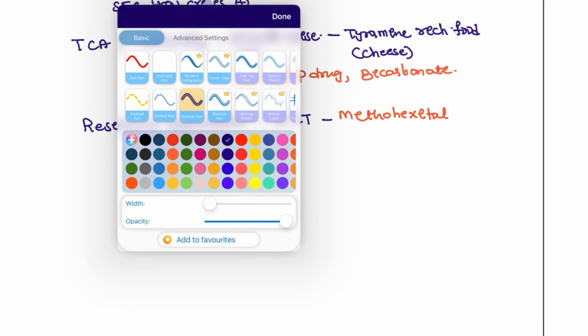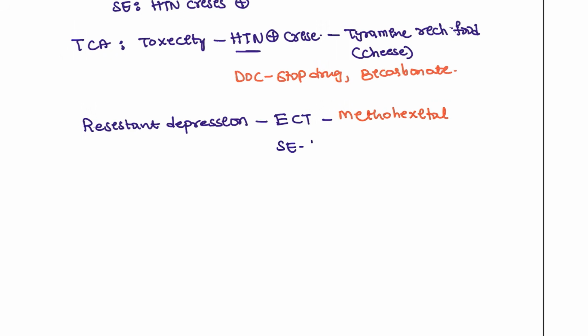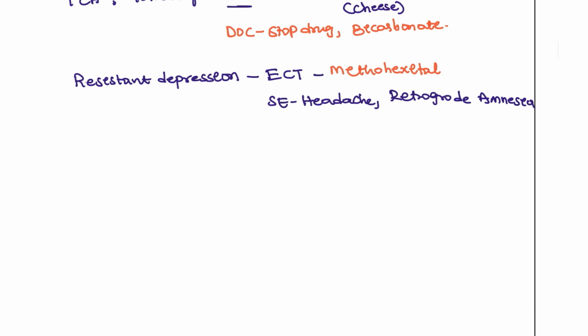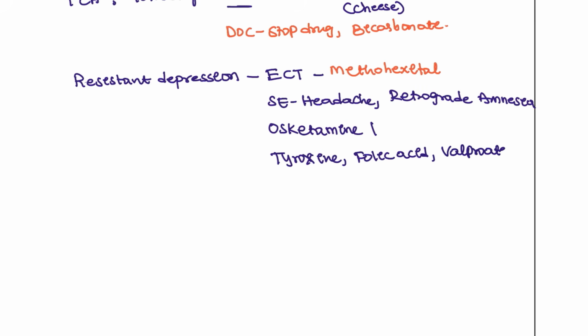And for this patient, the side effect will be headache. Most commonly the patient will be having headache and retrograde amnesia. Immediately after the procedure, the patient might be having amnesia. That is the retrograde amnesia that is going to be seen. And another drug, if you want to give, then you can give esketamine. Okay, esketamine is the FDA approved drug you can also give for this patient. That is for resistant depression. And other than that, we can give thyroxine, folic acid, valproate, and also lithium can be given for this patient.